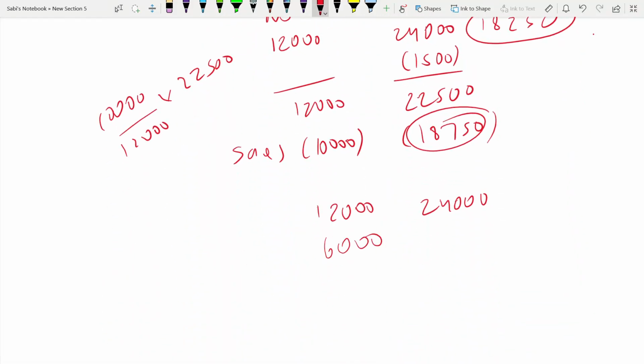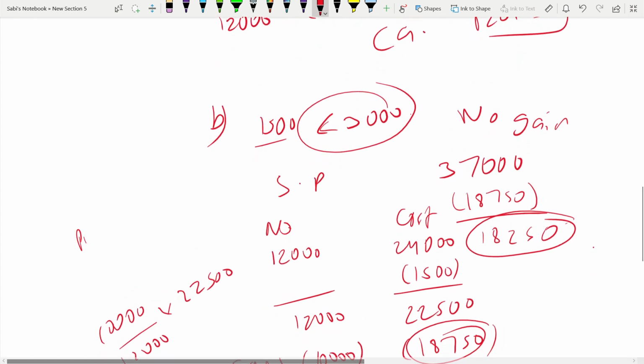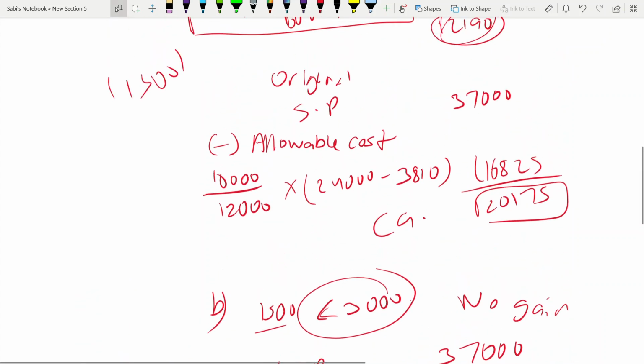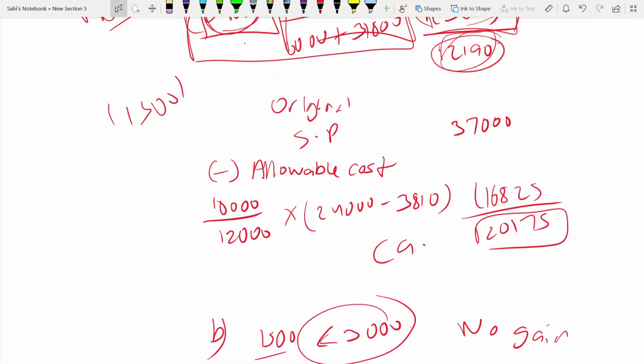Can we get it like that? We can't, because in the first scenario we had a profit. When we are selling the rights nil paid, there's a gain in that also. So when there's a gain on that, the matter changes like this. Then you can't take share pool. Then it has to be like this.